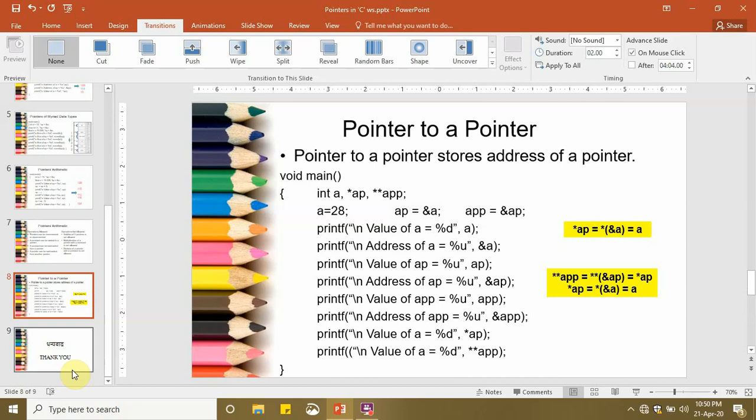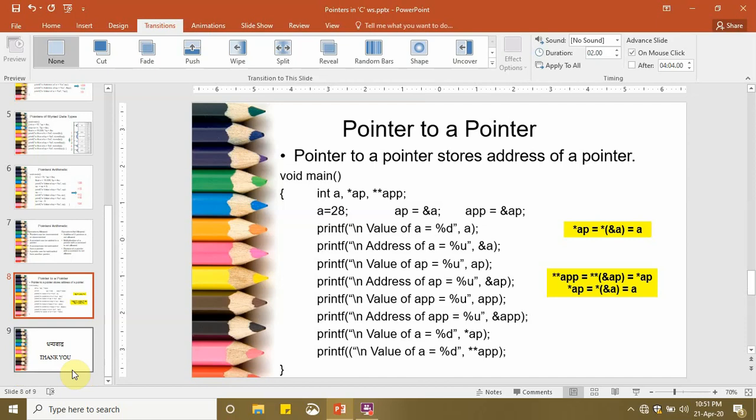If we want to print the value of a, we can directly do it. If we want to print the address of a, it can be done in two ways: either we print the value of its pointer, or we use the ampersand operator in front of a. We can also print the address of ap. Similarly, we can print the value of app, which will output the same thing as the address of ap.